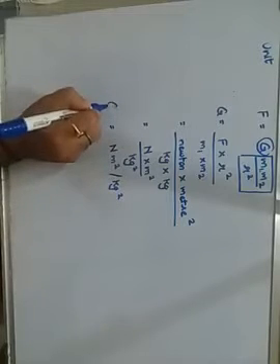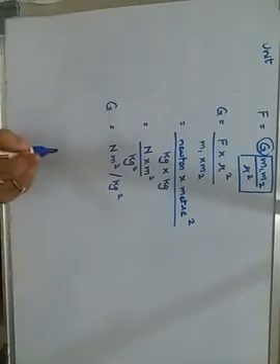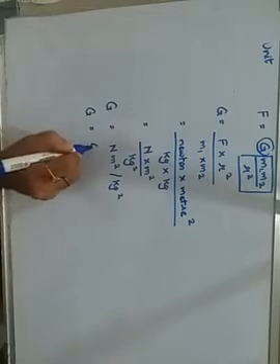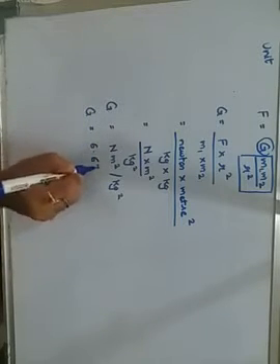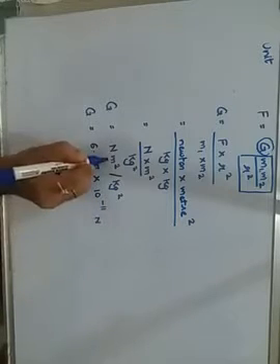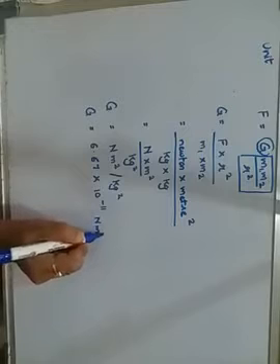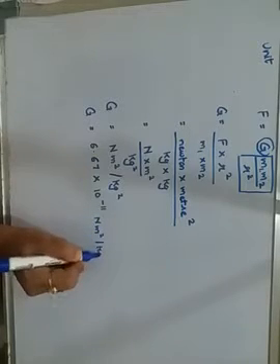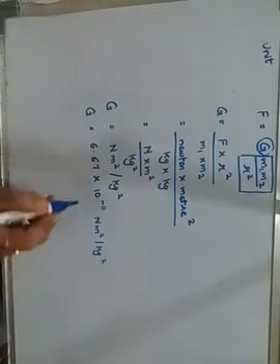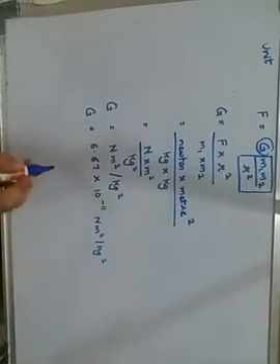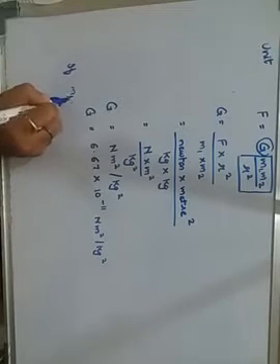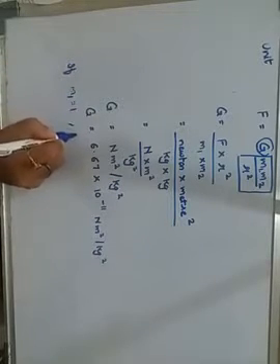So this is the unit for G, that is the gravitational constant, and as I said, the value of G is 6.67 into 10 raised to minus 11. See here the unit, Newton into meter square per kg square. Got it?